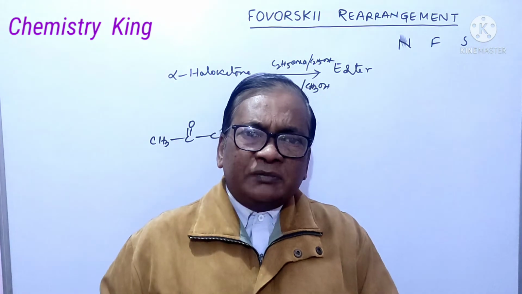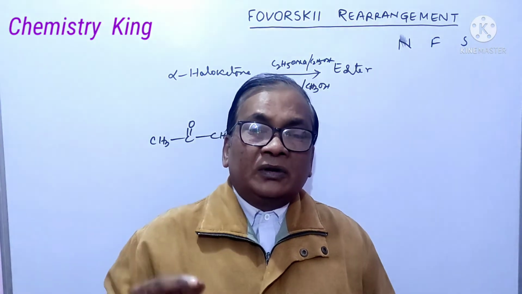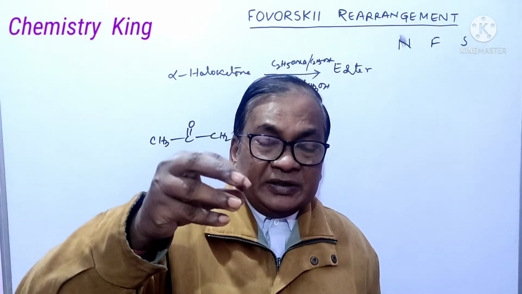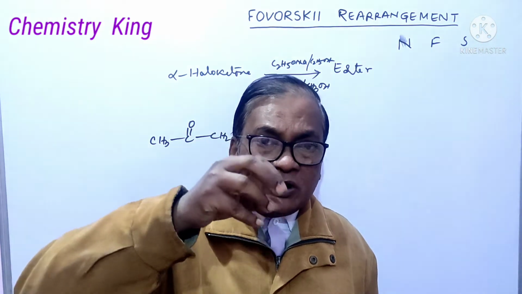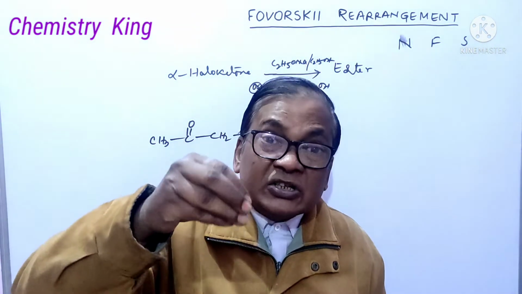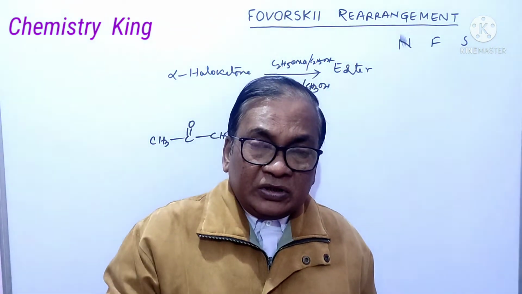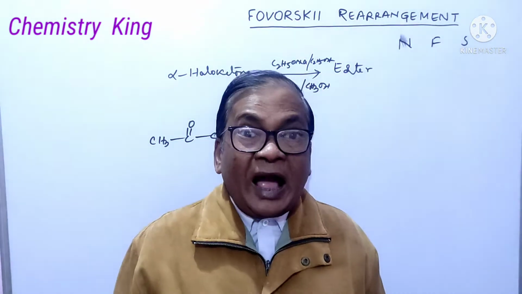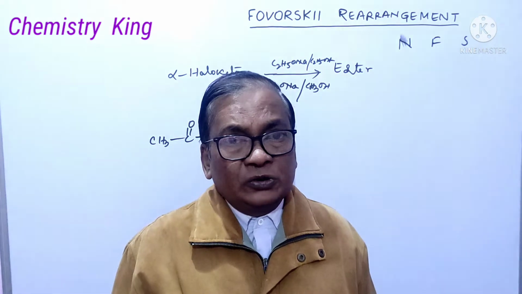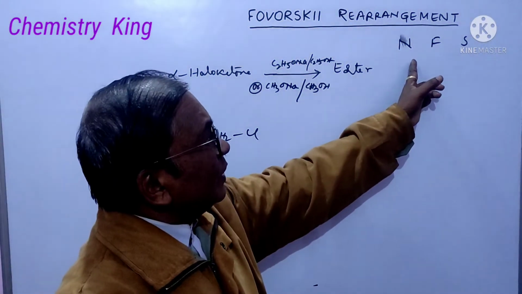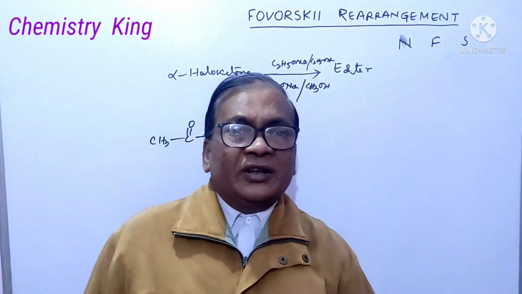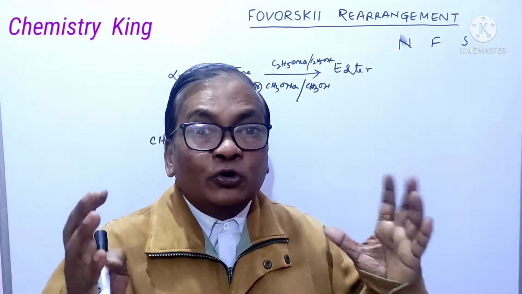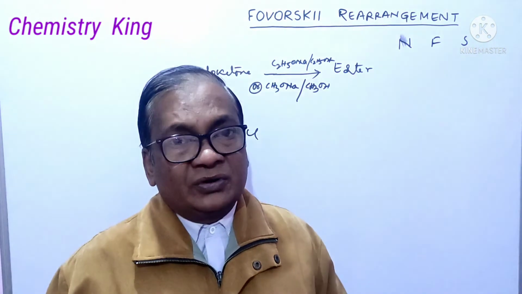How is carbanion produced? Base is needed, base, sodium ethoxide. Ethoxide ion is a strong base. Ethoxide ion will abstract hydrogen. So we have to remember that in all three rearrangements, we have to use base. Okay?